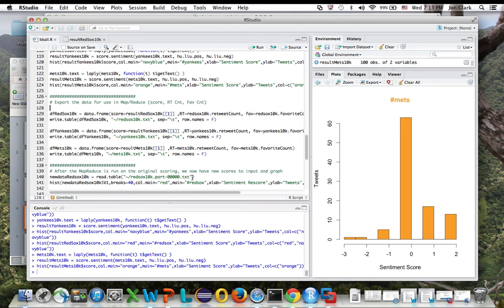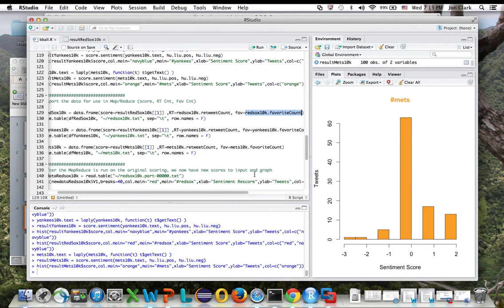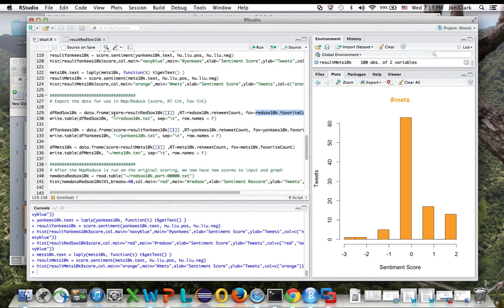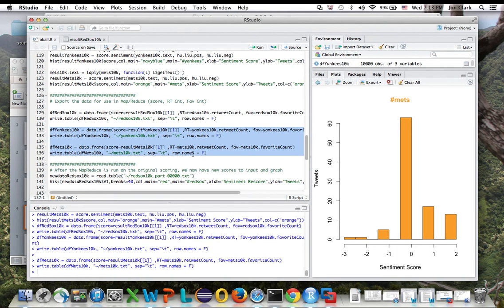Now, what I can do now is export this data because I want to employ the second scoring method, which factors in the retweets and the favorites. That's why I'm exporting into a data frame the original score in the first column, the retweet count in the second column, and the favorite count in the third column. I'm going to write that to a table for the Red Sox, and then I can grab the Yankees and the Mets and write them to their own files.